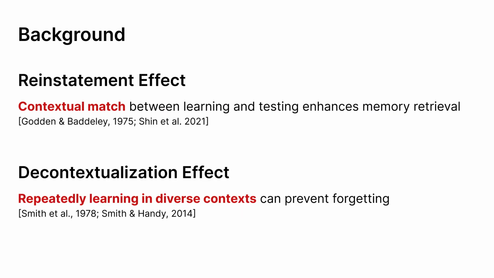This research is based on previous studies regarding the environmental context dependency of memory. Specifically, we focused on two representative effects, the reinstatement and decontextualization effects. The reinstatement effect posits that a contextual match between learning and testing enhances memory retrieval. In contrast, the decontextualization effect suggests that repeatedly learning in diverse contexts can prevent forgetting.